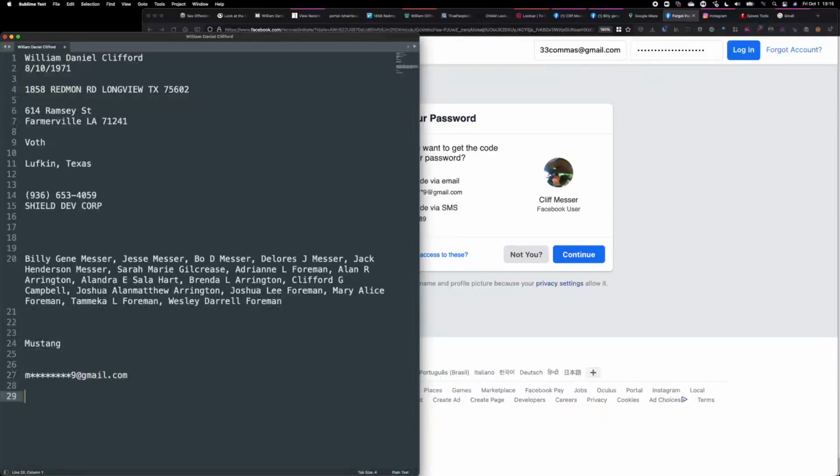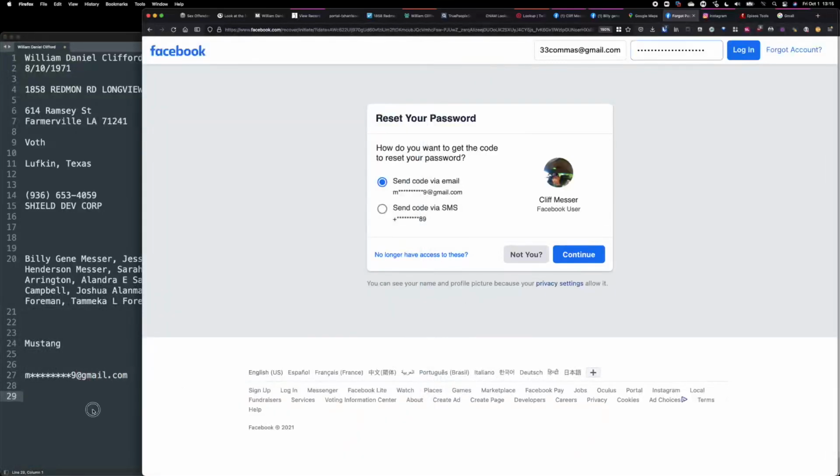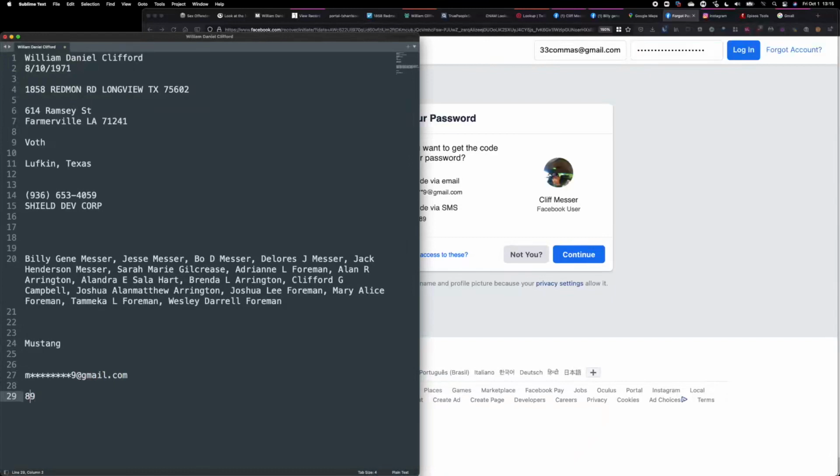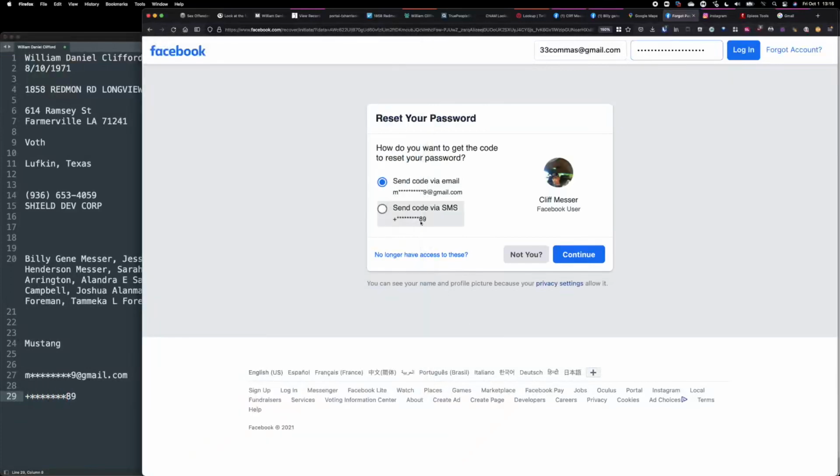One more possible pivot point. Phone number ends in an 89. So that I write down as well. Maybe later on I find a bunch of phone numbers. I can narrow it down to this one specifically. Or I could search in a breach and see if that brings me any hits. That's as far as I need to go. Don't go any further than this.